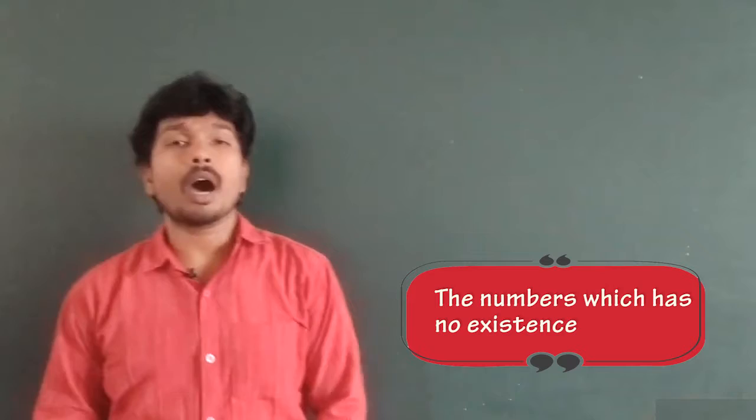What is the definition? The numbers which have no existence are called imaginary numbers. For example, root minus 5. Such kinds of numbers do not exist in our daily life. Root over minus 8, fourth root of minus 2. So these kinds of numbers are called imaginary numbers.